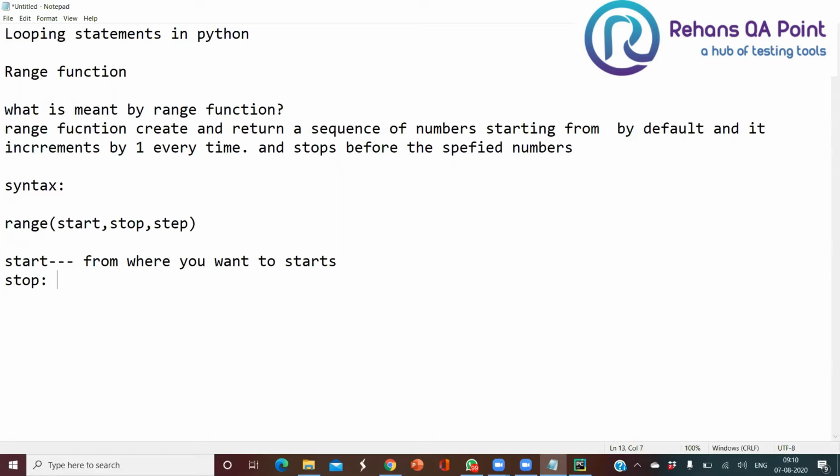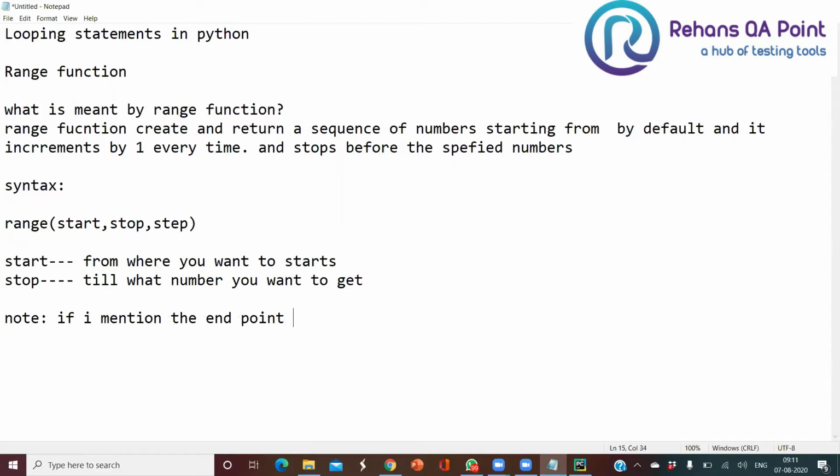Stop means till what number you want to get. The note that I want to give here is, if I mention the endpoint as 50, the range function will return you numbers till 49.